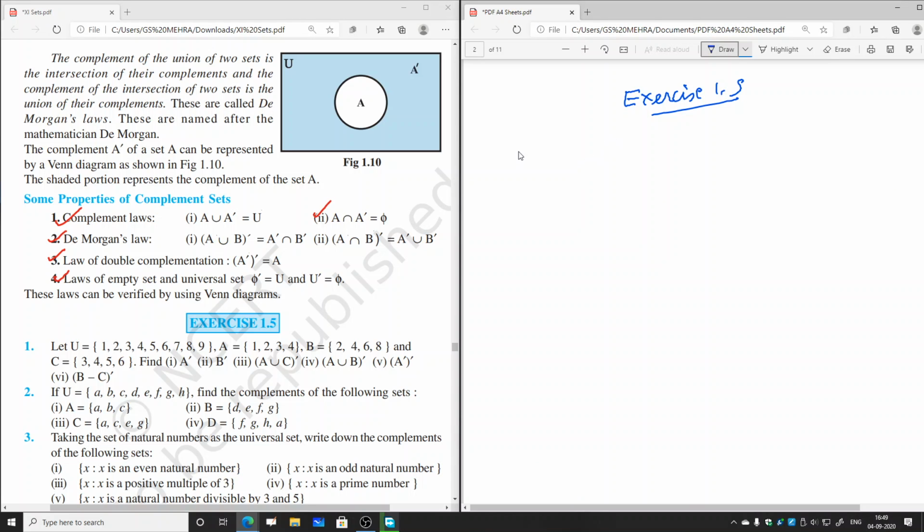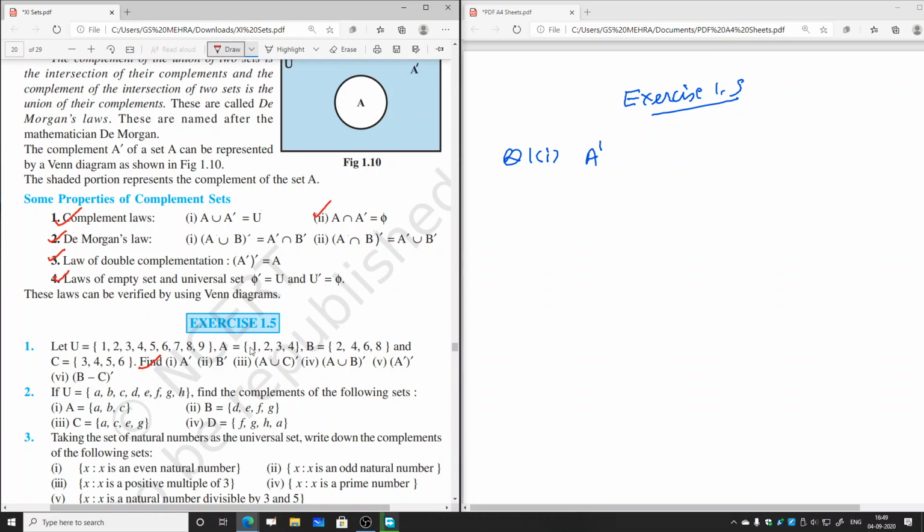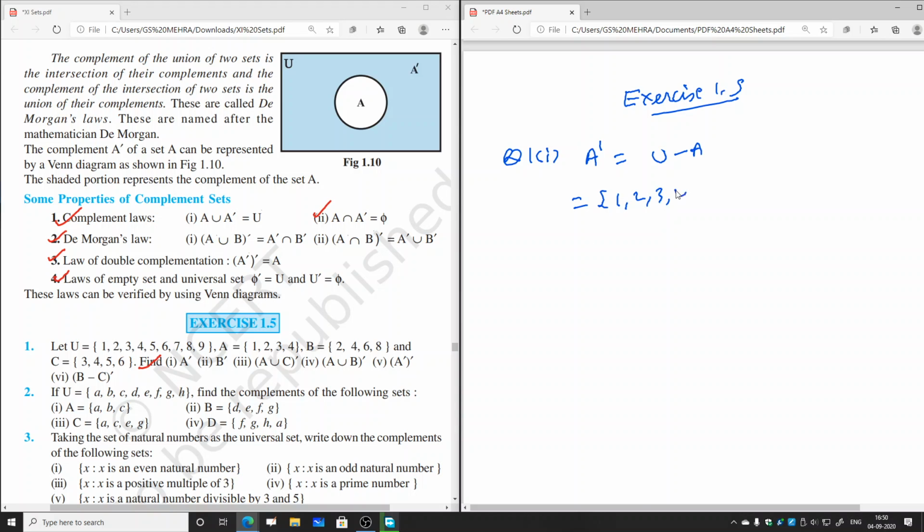Now let us go to exercise 1.5, a very simple one. Exercise 1.5, question number 1, first part, A complement. You have to find A complement. So A complement is equal to U minus A. What is U here? U is 1, 2, 3, 4, 5, 6, 7, 8, 9, minus the elements of the set A. This is the set A: 1, 2, 3, 4.